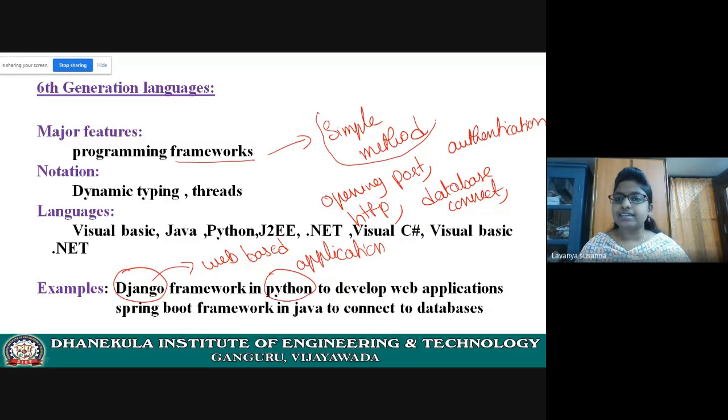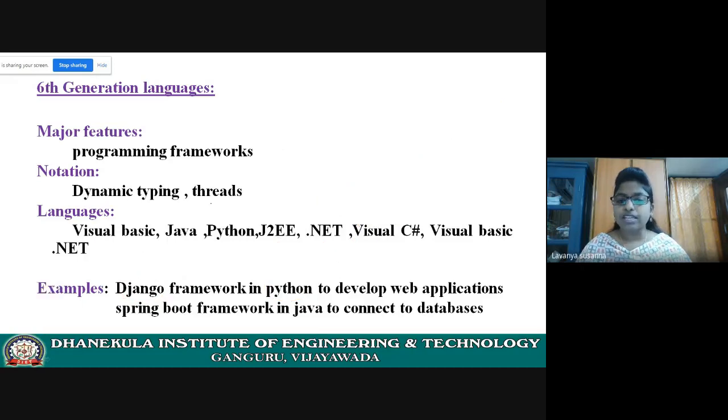Just write a simple method and the code related to all these things will be handled by the framework. This is the advantage of frameworks.